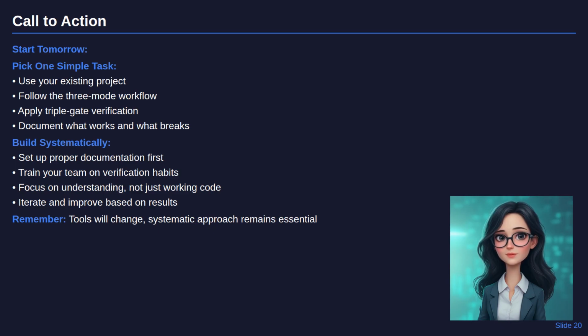Remember that tools will evolve and change, but the systematic approach of proper preparation, structured documentation, and quality verification will remain essential. The goal isn't perfect AI assistance on day one. It's building sustainable development practices that improve code quality while maintaining human oversight and understanding. Master the systematic principles, and you'll adapt successfully to any AI tools that emerge.